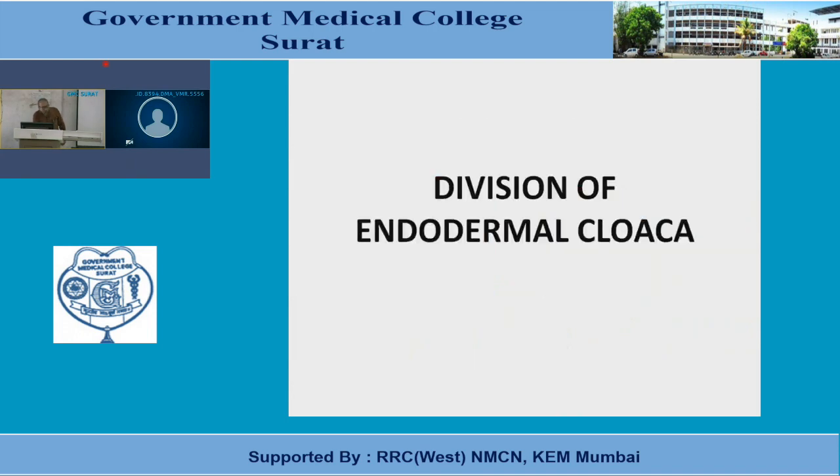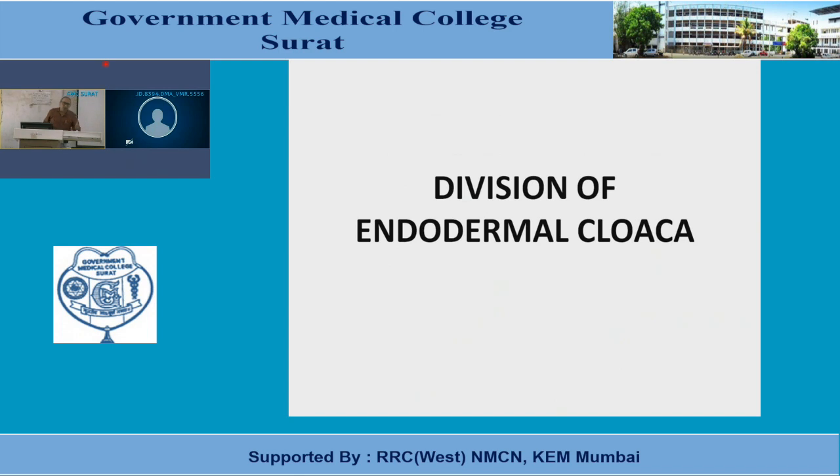Now, next point in the urogenital system is the development of the urinary bladder. We have discussed the development of the kidney as well as the ureter, and now the development of the urinary bladder.